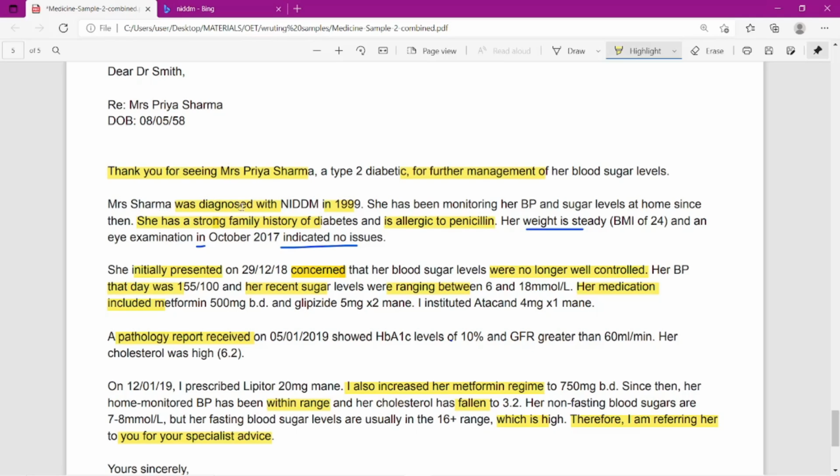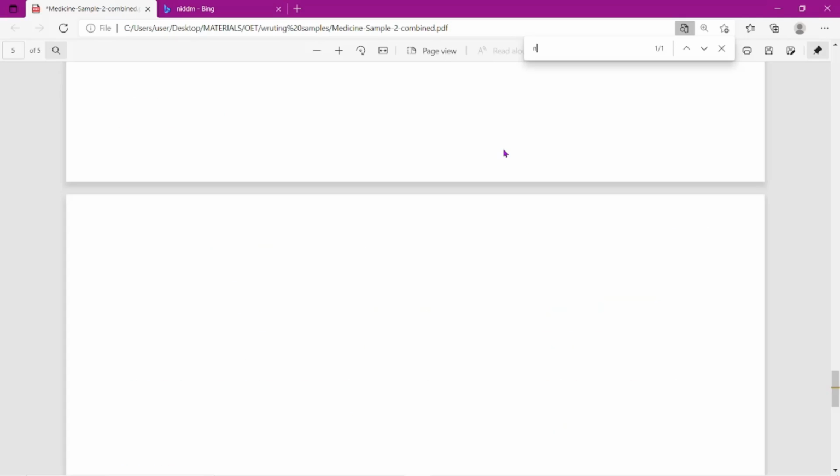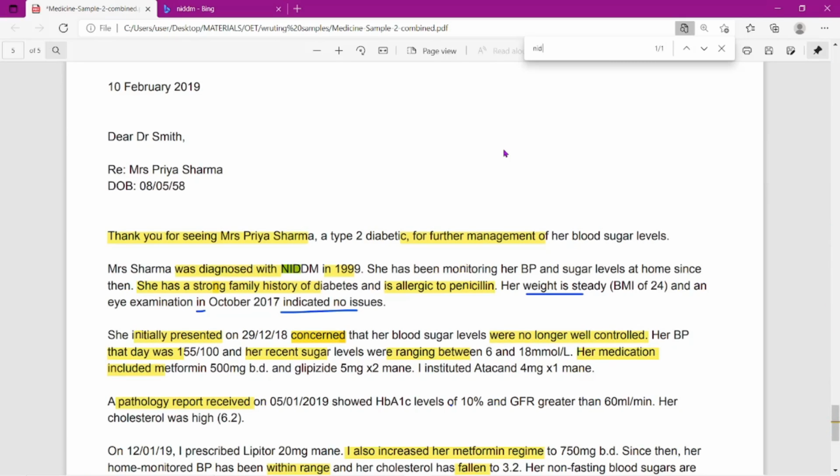Mrs. Sharma was diagnosed. Presented, admitted, that is another term for diagnosed, with NIDDM. Are you familiar with NIDDM? See, let's check. This is how we can check whether that has been written anywhere other than this case note.